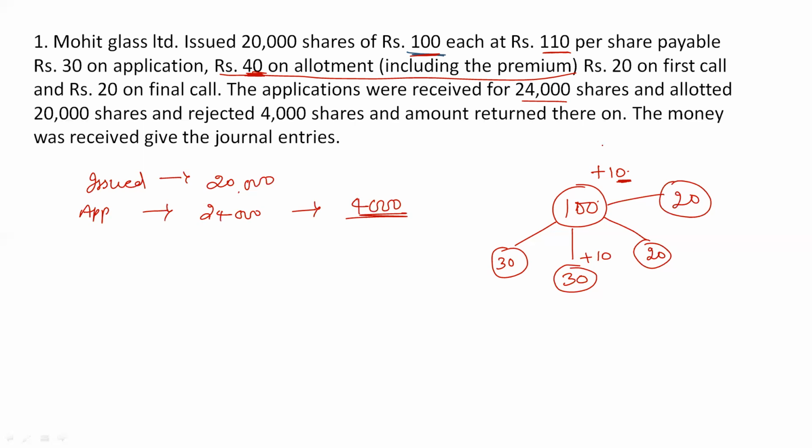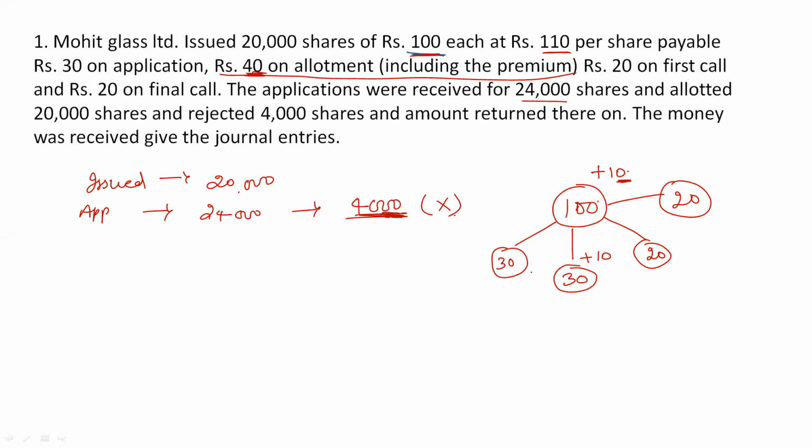Okay, 24,000 shares applied, 20,000 shares allotted, 4,000 shares rejected, and the amount refunded thereon. So the excess shares are totally rejected by the company. When we were solving questions on oversubscription, we came to know the company can either reject the extra shares or do the allotment on a pro rata basis. Here all the shares are being rejected. Then the money was received; give necessary journal entries.